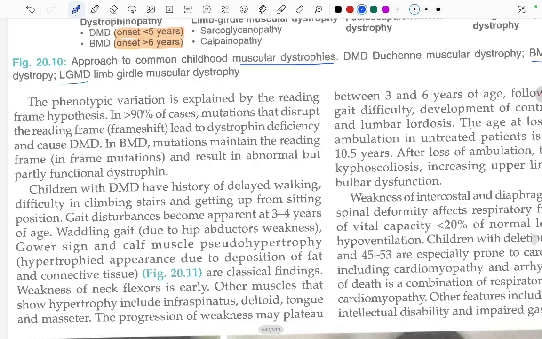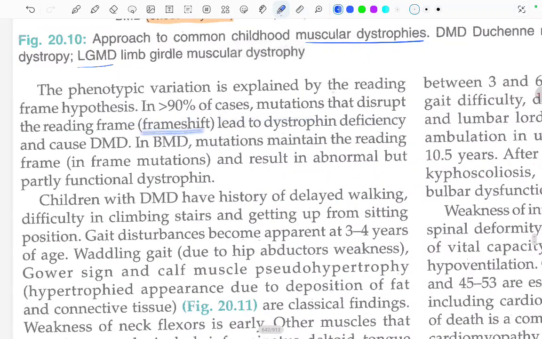The phenotypic variation is explained by the reading frame hypothesis. In more than 90% of cases, mutations that disrupt the reading frame, frame shift type of mutation, lead to dystrophin deficiency and cause DMD. So DMD is caused by a frame shift mutation. But in Becker's muscular dystrophy, mutations maintain the reading frame, in-frame mutations, and result in abnormal but partially functional dystrophin. So in BMD, partially functional dystrophin is seen.